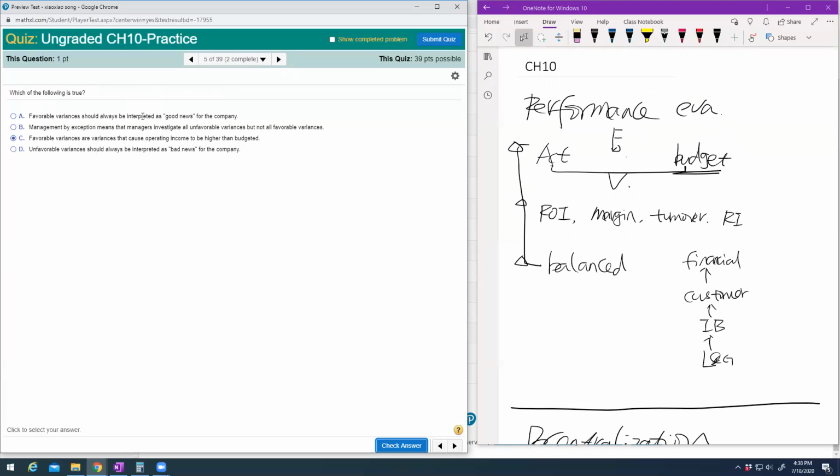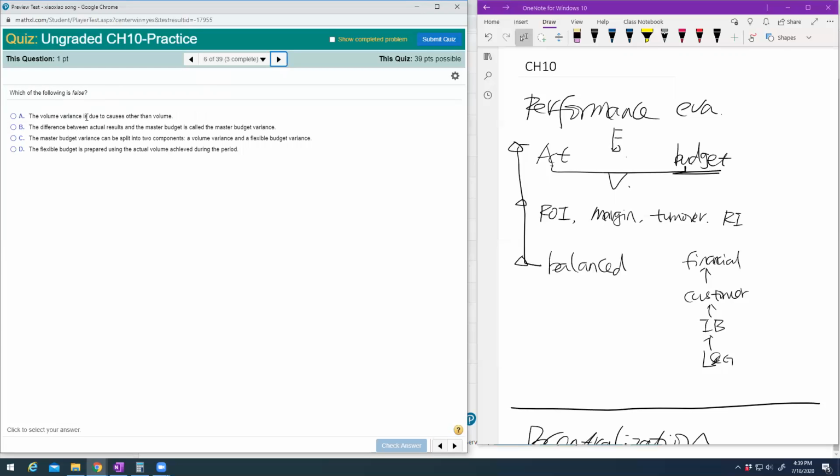I think your textbook also explained it, but if you learn chapter 11, you should have a better understanding, like for the price variance. You can get a favorable price variance by buying cheaper but low quality products. So it doesn't really mean it's good news. Favorable variance doesn't always mean good news. It just means it will increase your operating income for this part, but doesn't mean it helps your company in the long term. So make sure you understand that one.